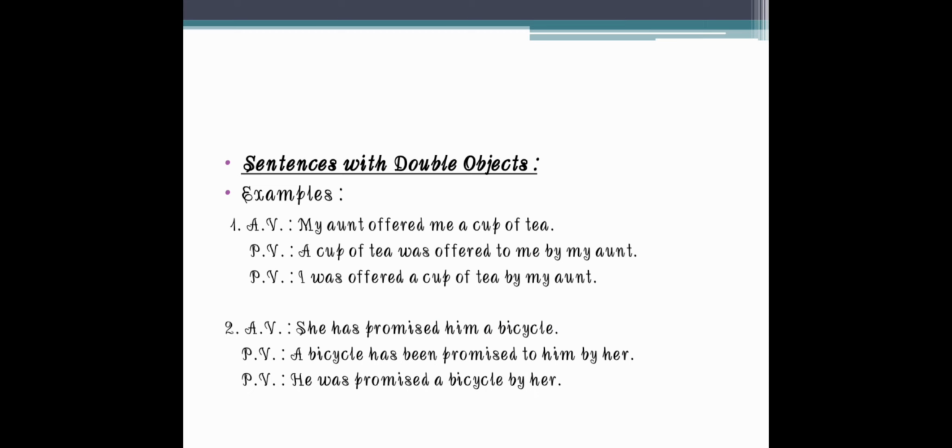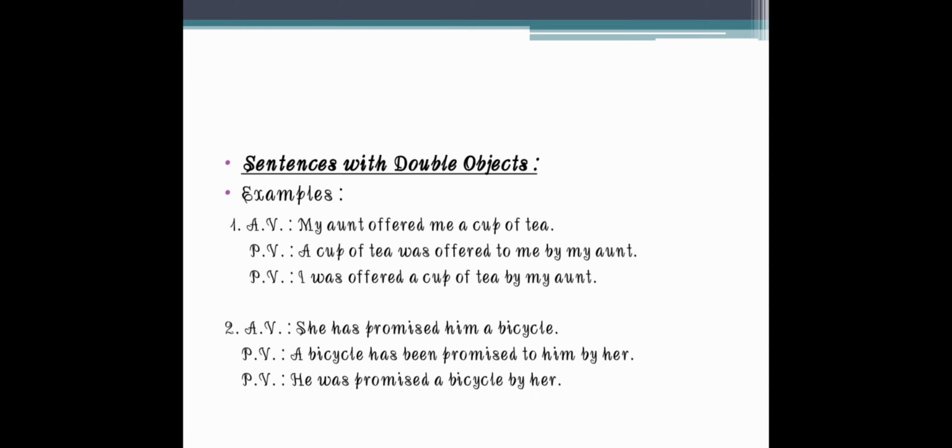So these are the sentences that have two objects in one sentence. That is object 1 and object 2. Let us take one example only. My aunt offered me a cup of tea. Now here, me is object 1 and cup of tea is object 2.